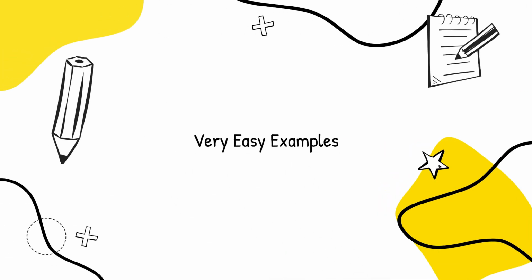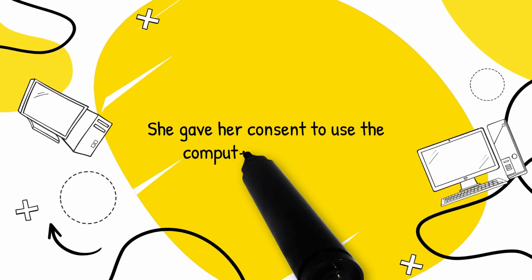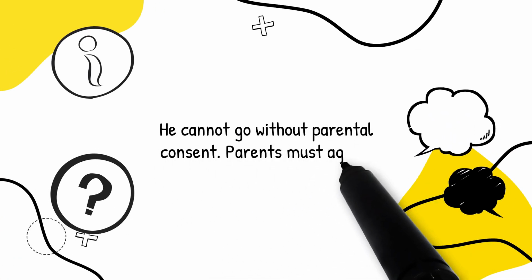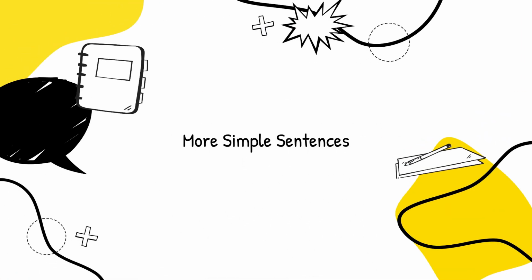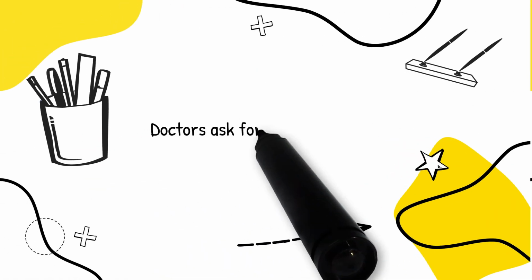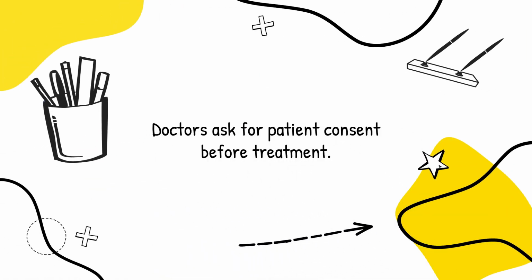Very easy examples. She gave her consent to use the computer. She agreed. He cannot go without parental consent. Parents must agree. More simple sentences. Always get consent before sharing photos. Doctors ask for patient consent before treatment.